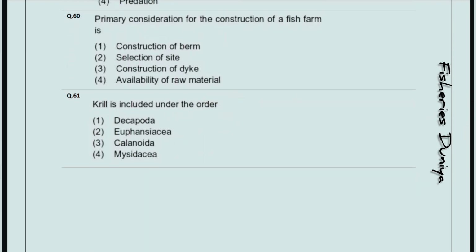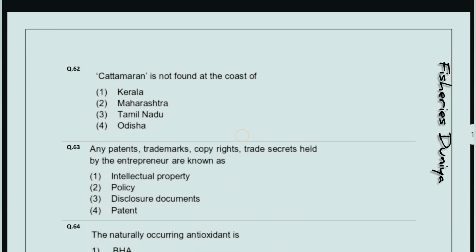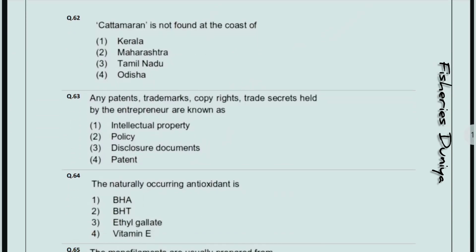Next, primary consideration for the construction of a fish farm is, so the correct answer is option number 2, selection of site. Krill is included under the order, so the correct answer is option number 2, Euphausiacea. Next, catamaran is not found at the coast of, so the correct answer is option number 2, Maharashtra.